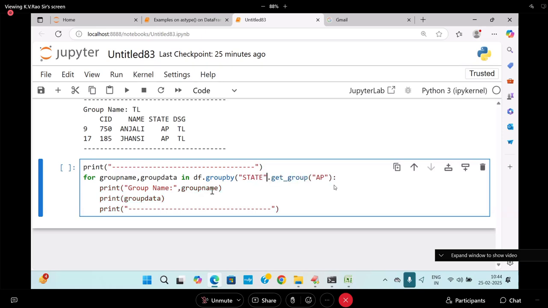State. In the state group, AP group. What is that AP group? You are going to take it. TF dot group by of. That get group of AP, of what I am going to write it. Dot what? Group by. Dot group by of what? THC.